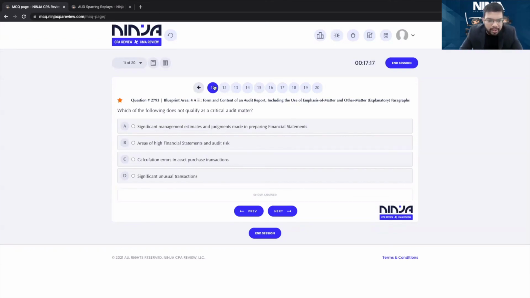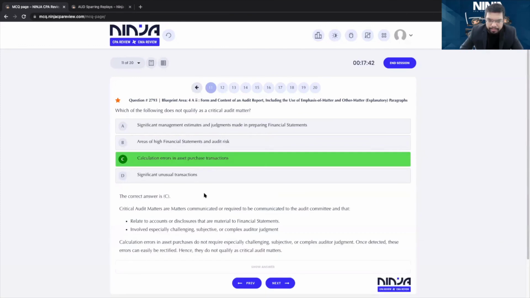Which of the following does not qualify as a CAM? I'll wait for you to answer. Which of the following is not a CAM? Significant estimates and judgments. They are complex. Yes, it's a CAM. High financial risk and audit risk. Yes, it's a CAM. Significant unusual transactions. Yes, it's a CAM. Calculation errors. No, they are minor errors. They cannot be a critical audit matter. C is not a CAM.